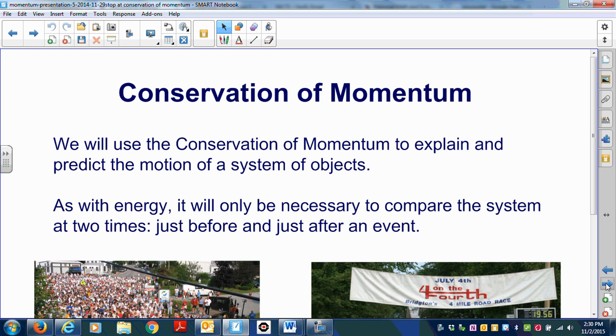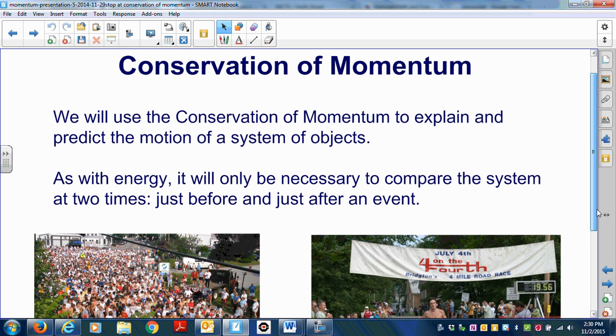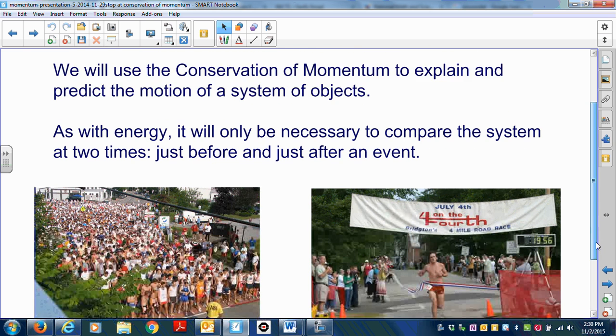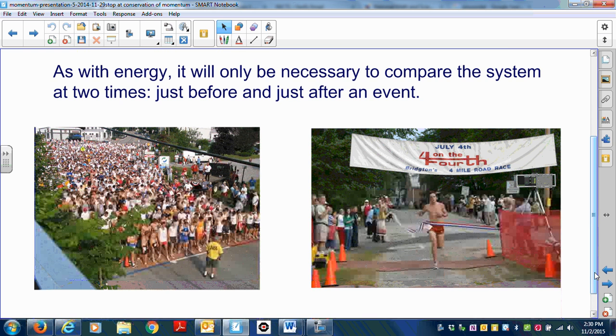We will use the conservation of momentum to explain and predict the motion of a system of objects. As with energy, it will only be necessary to compare the system at two times: before the event takes place and after the event takes place.